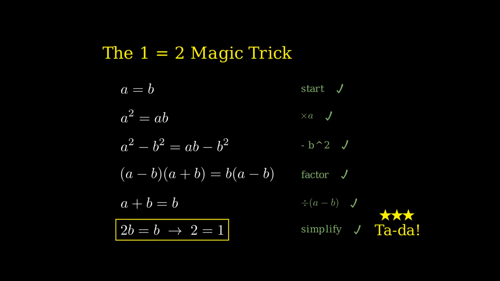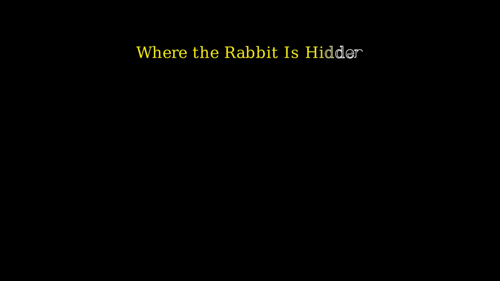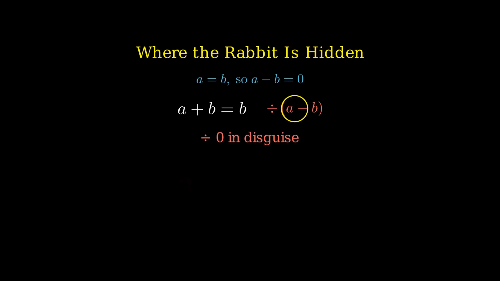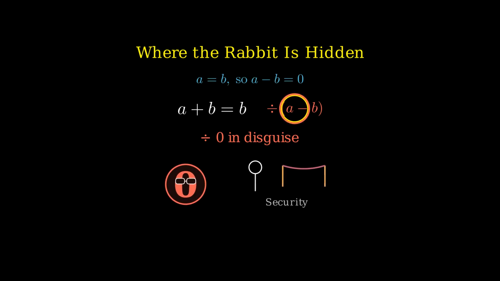Every step looks flawless. Every step looks like something your algebra teacher would happily sign off on. Except, we said a equals b, which means a minus b equals 0. So that innocent-looking step where we divide both sides by a minus b, we divided by 0. We dress 0 up in a little algebra costume, a minus b, so it could sneak past security.